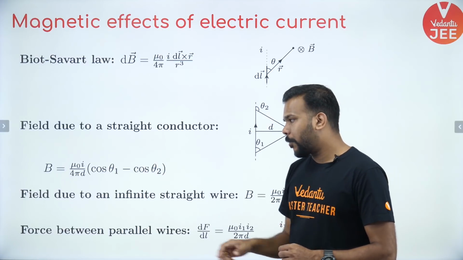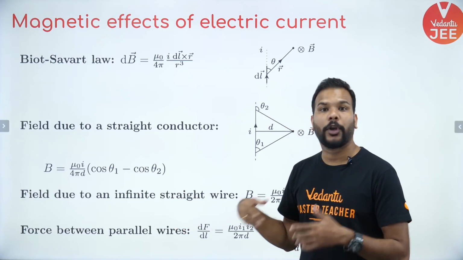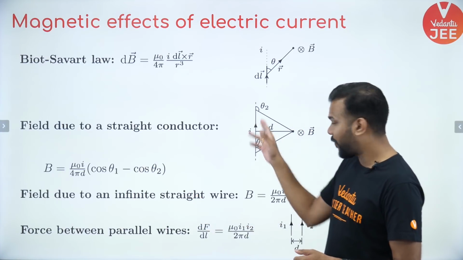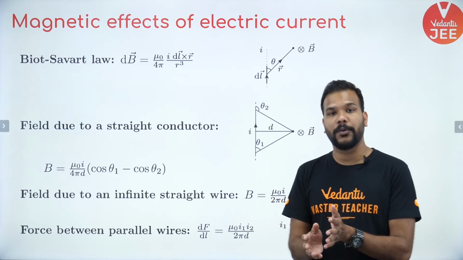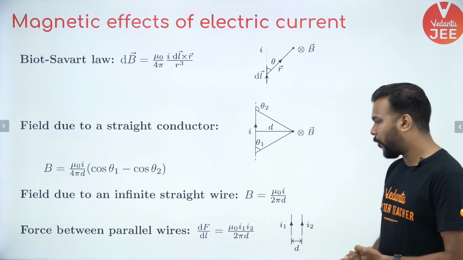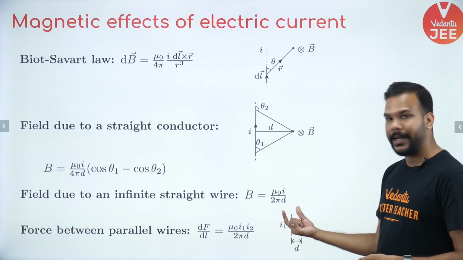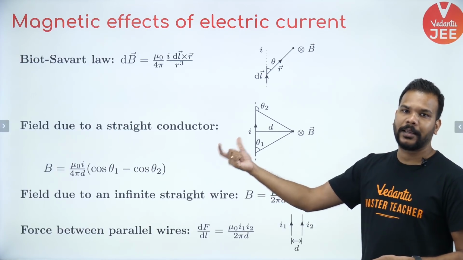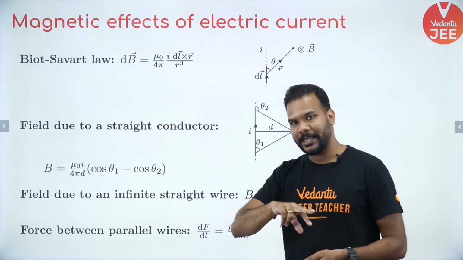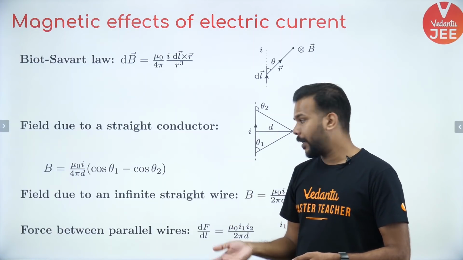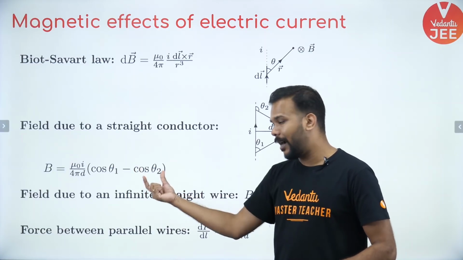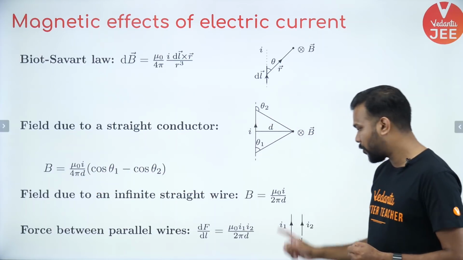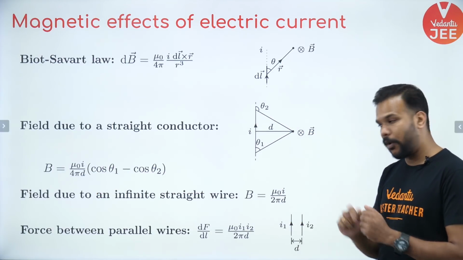If we speak about the magnetic field due to an infinitely long straight wire, this was a finitely long one, then the formula becomes mu naught I upon 2 pi d. That simply means, guys, the values of theta 1 and theta 2 will give you the value as 2. So theta 1 will be 0 degrees, theta 2 will be 180 degrees. So cos 180 will be minus 1. So 1 minus of minus 1 will give you 2. That 2 will cancel the 4 by 2 times. So that's why mu naught I upon 2 pi d will be your formula.